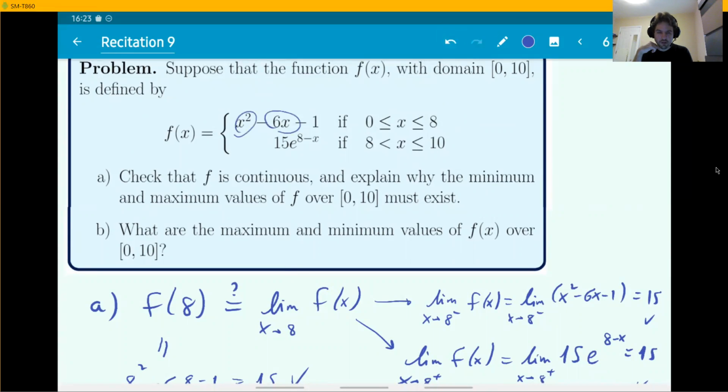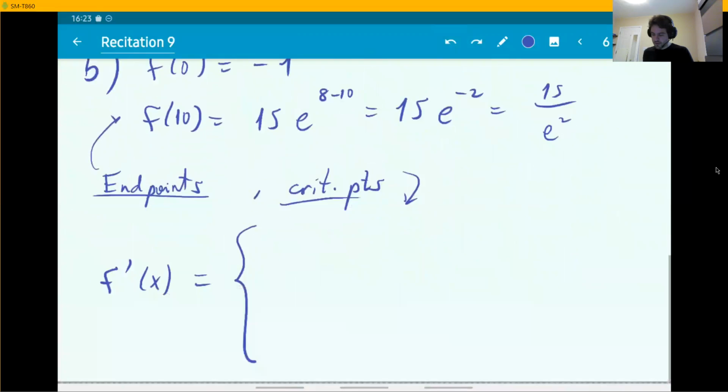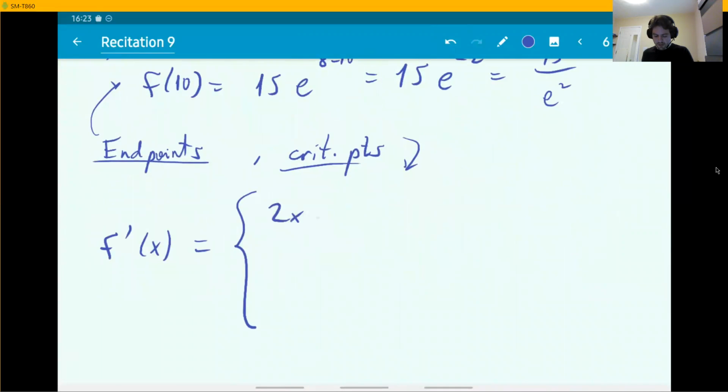But okay, what is the derivative going to be? The first one is easy, 2x minus 6. For the second one, you need a small application of the chain rule here. Essentially, there's going to be a -1 coming from the derivative of the inner function. We can now find these derivatives, 2x minus 6 and minus 15 e to the 8 minus x. That minus outside is the chain rule minus.